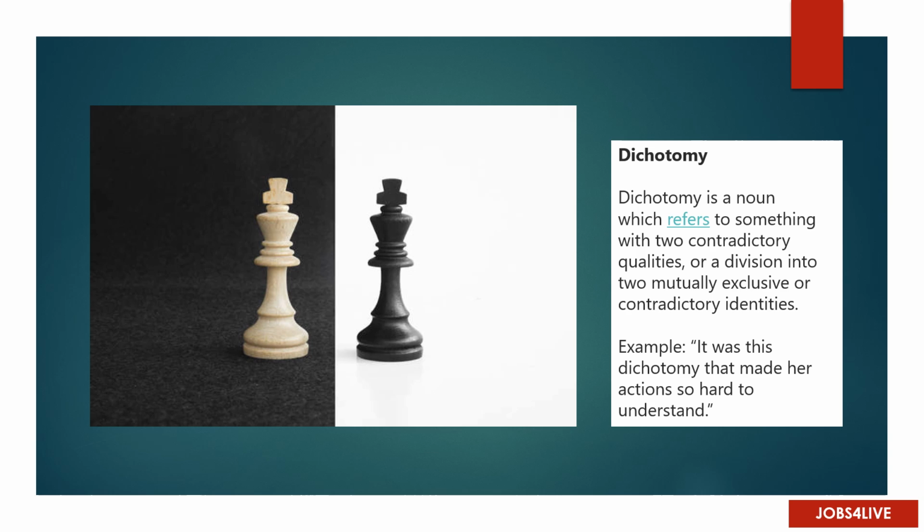Dichotomy. Dichotomy is a noun which refers to something with two contradictory qualities, or a division into two mutually exclusive or contradictory identities. Example: it was this dichotomy that made her actions so hard to understand.